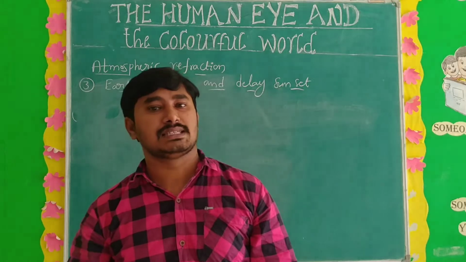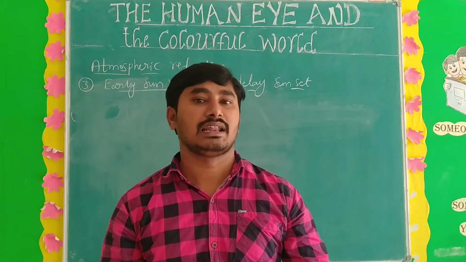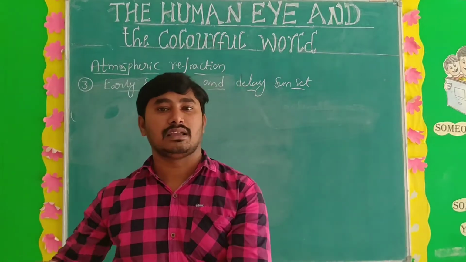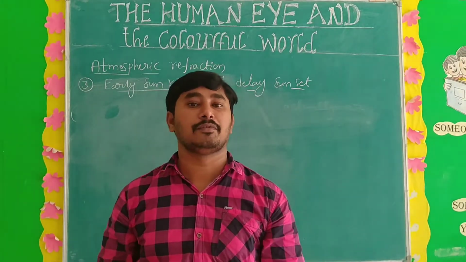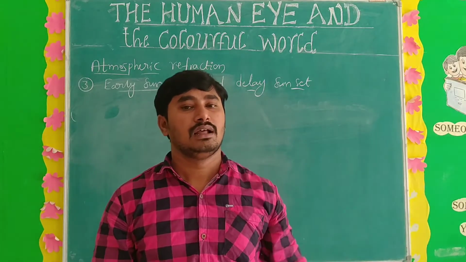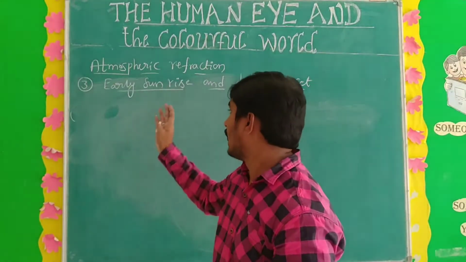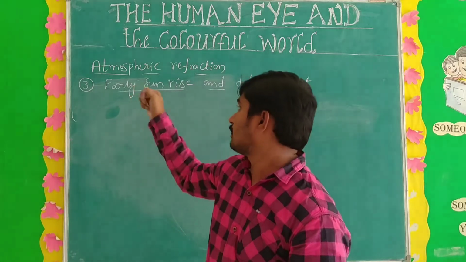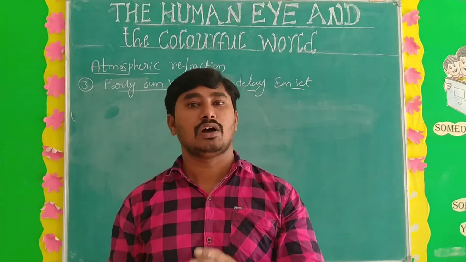So what is the main cause of early sunrise? Actually, in the morning time, what we are seeing is not the real sun. That is the image of the sun. And the evening sun also. Sunset is already over, but we are seeing the sun sometimes before sunset, means before 2 minutes. In the morning, before 2 minutes we are seeing the sun. That is also an image, and in the evening time also. So what is the main cause of early sunrise and delay sunset? Okay, the main cause is atmospheric refraction. So how is it possible?